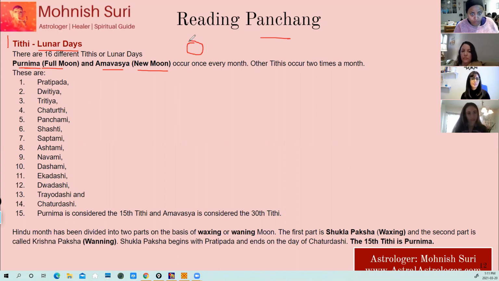When the moon is fully bright, after 14 days, it becomes a Purnima. That is, there's a full moon, a very nice looking shiny moon. And then after that, the moon starts shrinking and shrinking to go to zero moon. And the zero moon is Amavasya. And the next day from Amavasya is the new moon, when the moon starts again its journey to wax.